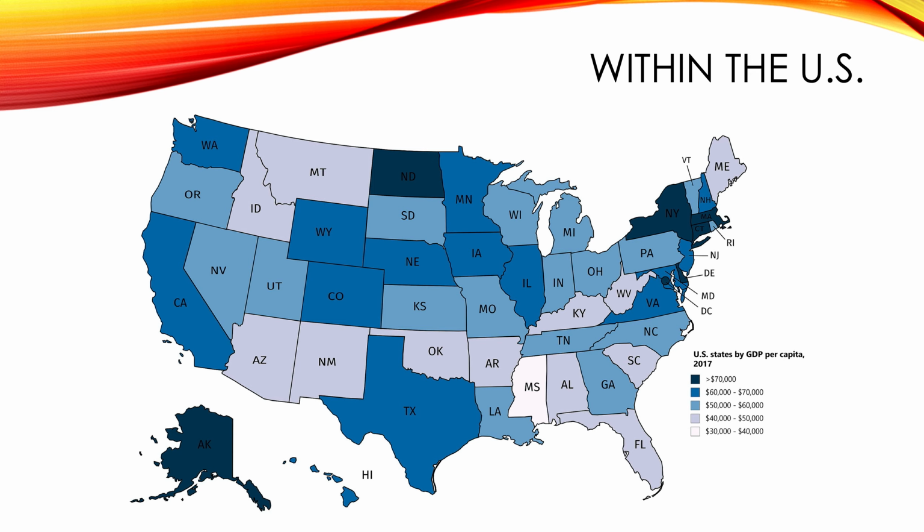There are differences even within a country in GDP per capita. So, the main problem with GDP per capita, again, is that it tells you the average income per person, but ignores income inequality. The fact that some people make much, much more money and some people make much, much less money.